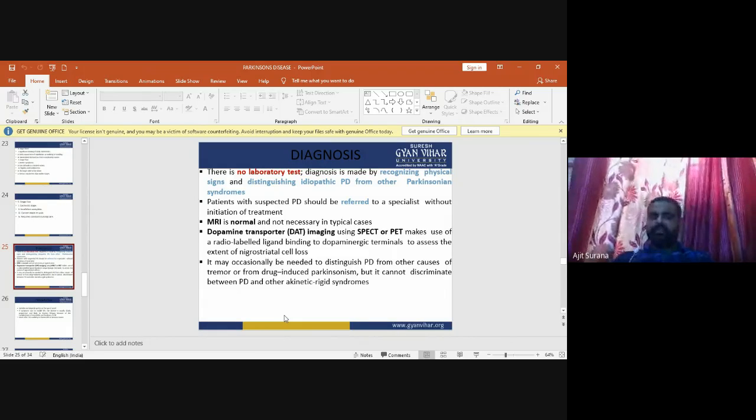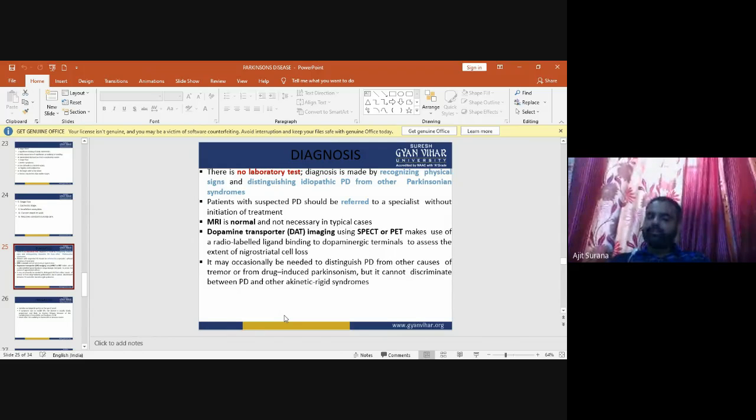Dopamine transporter or DAT imaging using SPECT or PET makes use of a radiolabeled ligand binding to the dopaminergic terminals to assess the extent of nigrostriatal cell loss. It may occasionally be needed to distinguish Parkinson's disease from other causes of tremor or from drug-induced Parkinsonism, but it cannot discriminate between Parkinson's disease and other akinetic rigid syndromes.